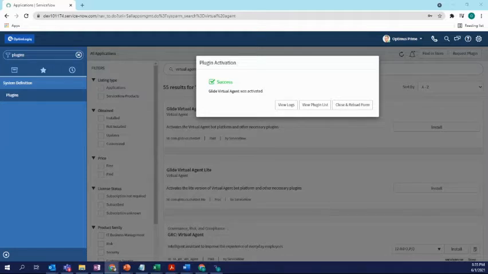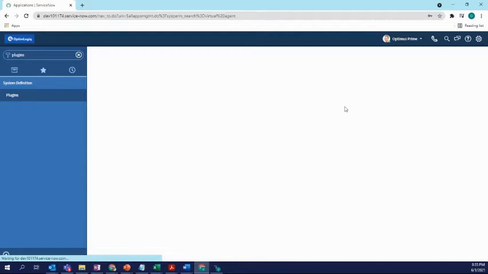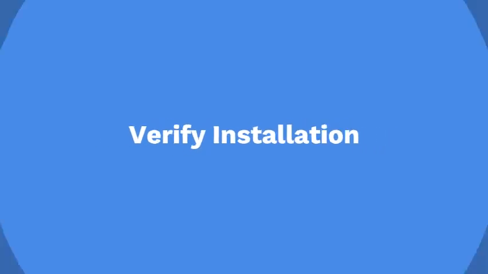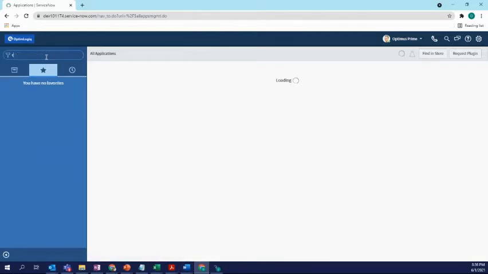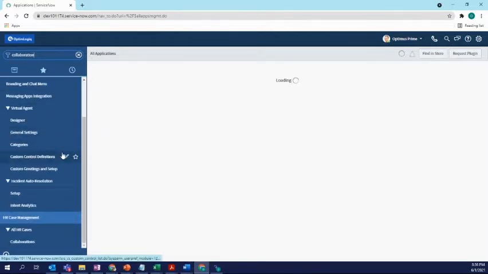Alright, now that we have the virtual agent installed, let's see what comes out of the box after installation. Okay, so that's all we get.